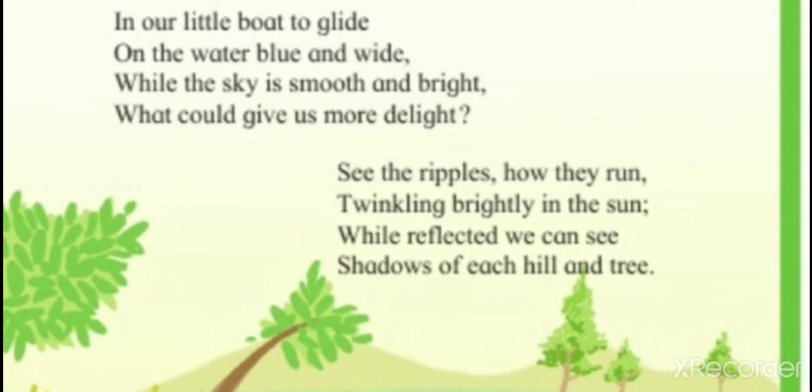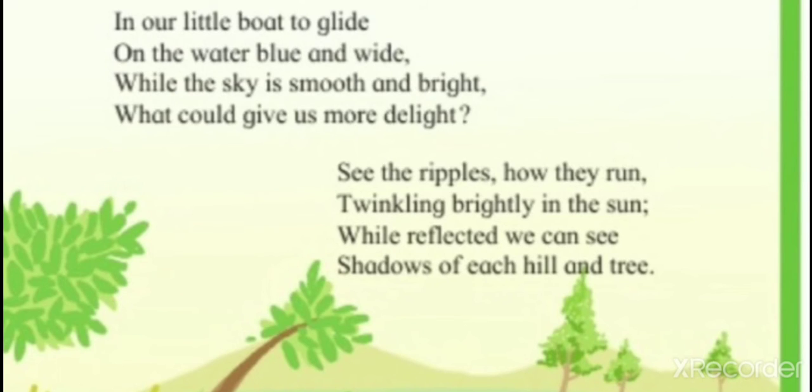While reflected, we can see the shadow of each hill and tree. So here the poet is telling us that when we are moving in the boat, we can see the reflection of each hill and tree in the water. So the poet observes the ripples in the water moving quickly, twinkling brightly in the sun, and he says that he can see the shadow of each hill and tree reflected in the water.